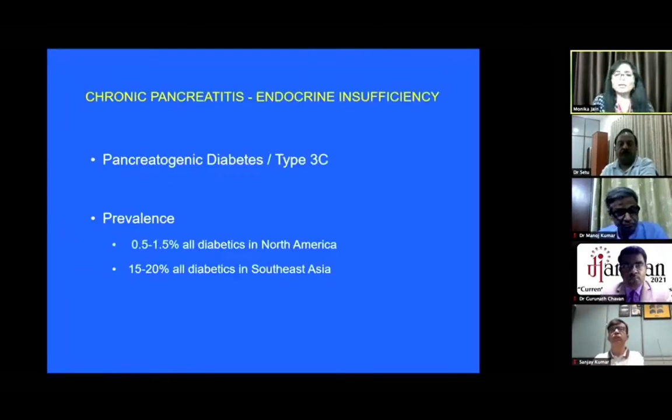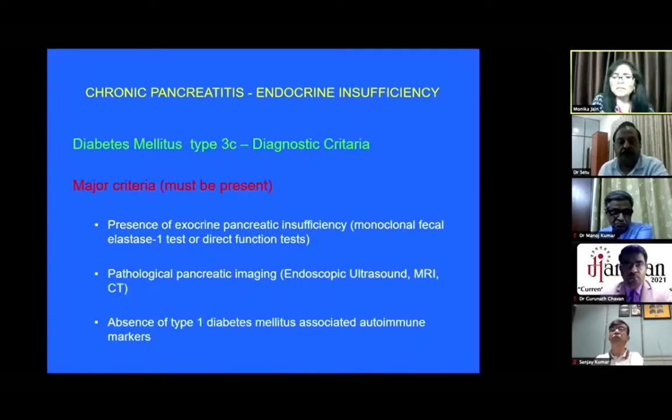A word about pancreatogenic diabetes or type 3C diabetes. The prevalence is around 15 to 20% in the Southeast Asian population. The major criteria, because this is basically pancreatic diabetes, are that these patients must have exocrine insufficiency, so a monoclonal fecal elastase or some sort of direct pancreatic function test should be done.